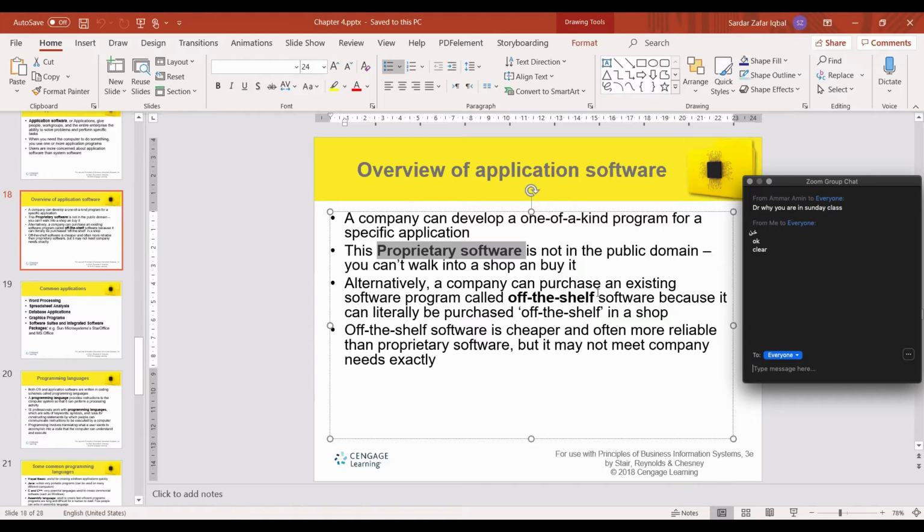Alternatively, a company can purchase an existing software program called off the shelf. As its name shows, you can go and pick it up and buy it. This is another type of software, because it can literally be purchased off the shelf in a shop. Like you can go and bring a CD nowadays.